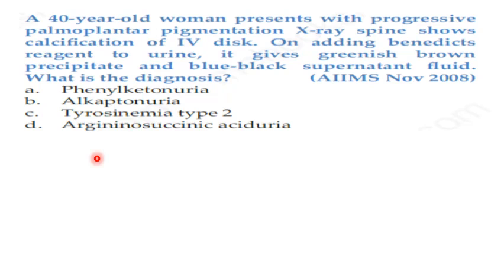The hint given in the question is that the Benedict test is positive, so alkaptonuria gives a positive Benedict test because there is a presence of homogentisic acid, which is a reducing agent. Another hint is the presence of blue-black supernatant fluid. So it is a case of alkaptonuria, which occurs due to the deficiency of homogentisate oxidase. And there is also calcification of the intervertebral disc. That is one of the signs of ochronosis that occurs due to the deposition of alkapton bodies in various connective tissues as well as in the joints.